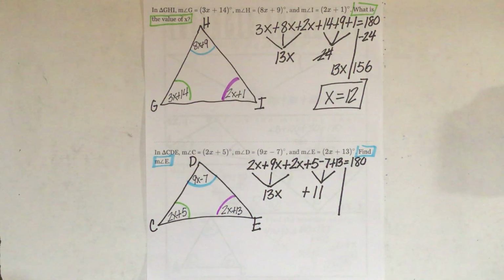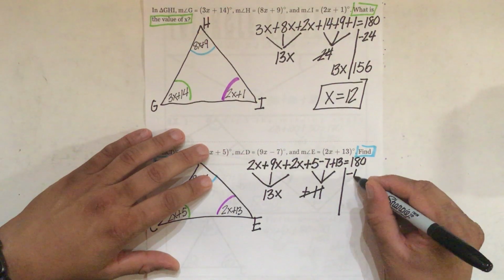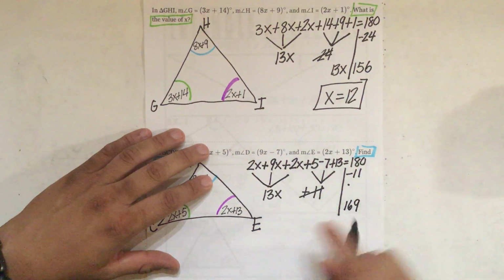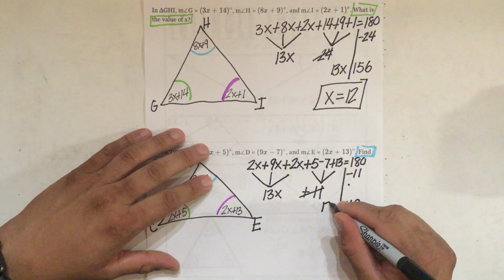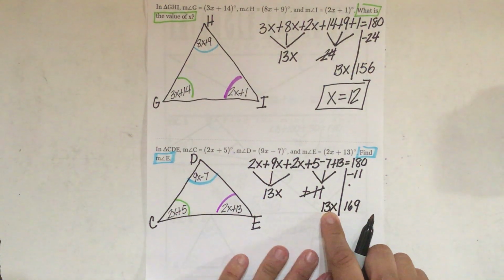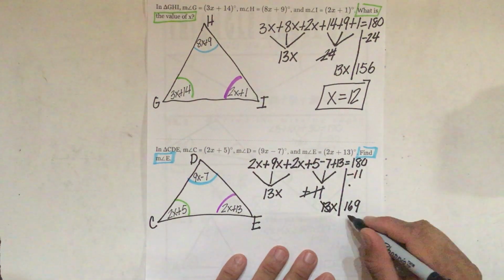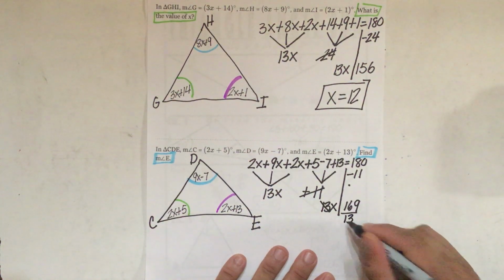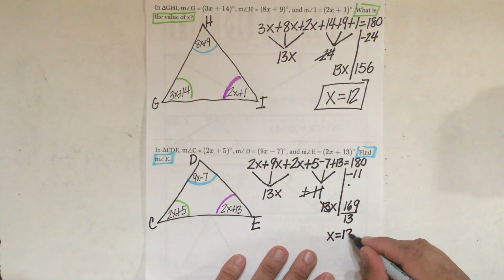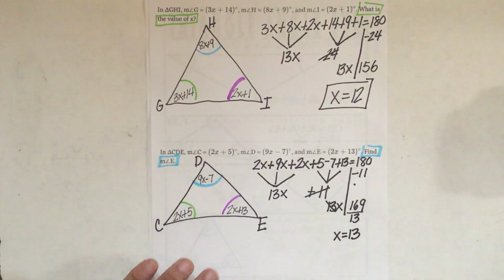So again, I'm going to subtract here. I'm going to bring positive 11 over and make it -11. And here I get 169. Now I still have 13x, so I got to bring that over here just like that. Now to solve for x here, I need to cross out 13 and divide by 13 on this side. So I get x is equal to 169 divided by 13 is 13. There you go.